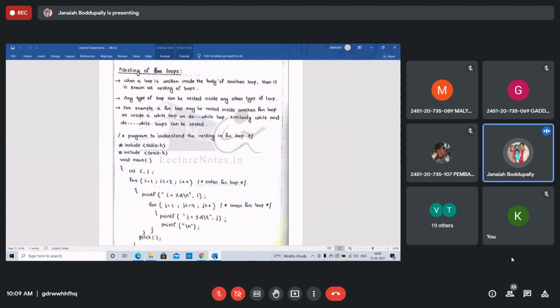Inside the body of another loop, then that is called the nesting of the loops. Any type of loop can be nested inside any other type of loop, or the same type of loop. Friends, are you getting it?